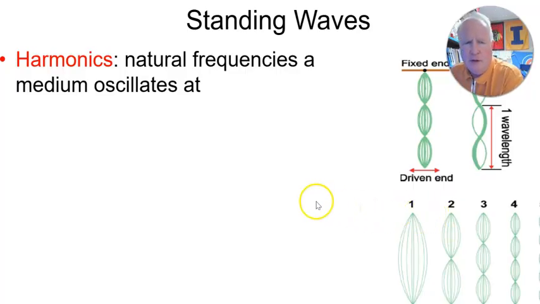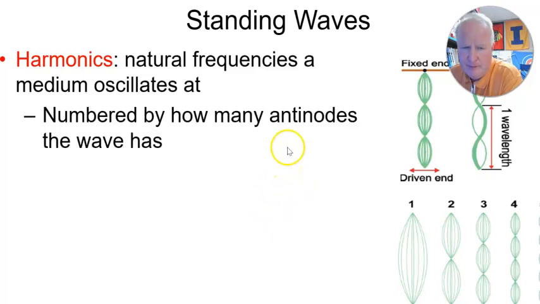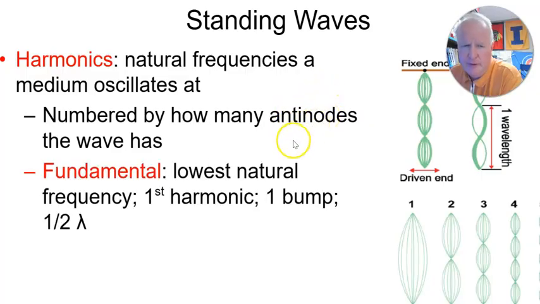And therefore, the wind was creating all these waves through it. And instead of the bridge just shaking, it started to go into its standing wave or its harmonic. And so harmonics are natural frequencies that we oscillate at, and they are different for everything. They're numbered by how many antinodes there are. And so the fundamental is the lowest.